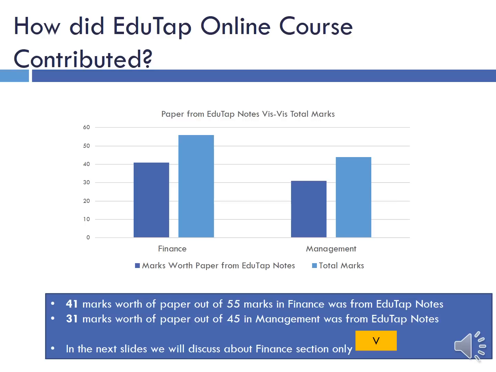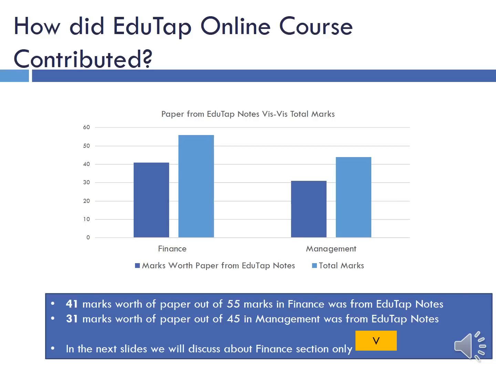Now coming to the point of how the EduTap online course contributed to the success of the students. Well, we have analyzed it thoroughly and we found that around 41 marks worth of paper out of a total 55 from finance was from our notes, and in the management part, 31 marks worth of paper out of 45 was from EduTap Notes.